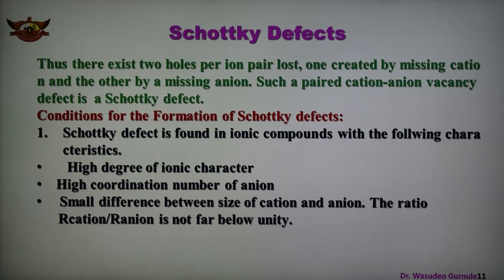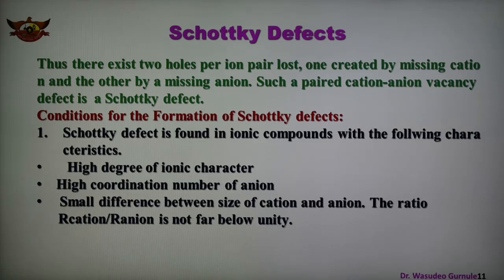Schottky is the name of a scientist, and we can say that this type of defect is created when one positive ion and one negative ion are missing from their regular or respective positions, leaving behind a pair of holes. Schottky defects are more common in ionic compounds with higher coordination number and where the sizes of positive and negative ions are almost equal.